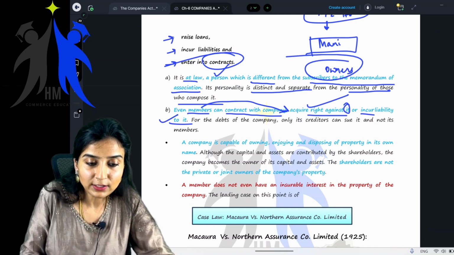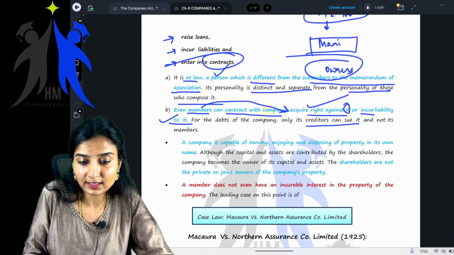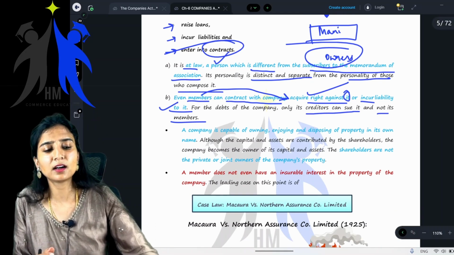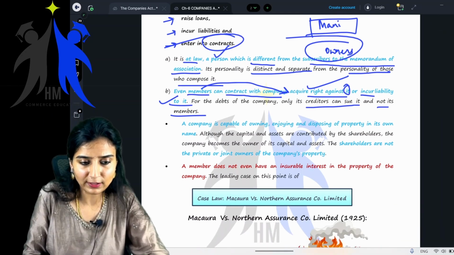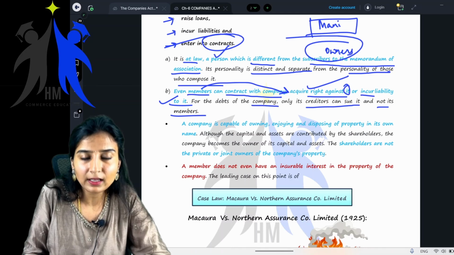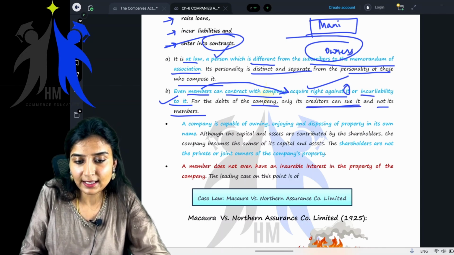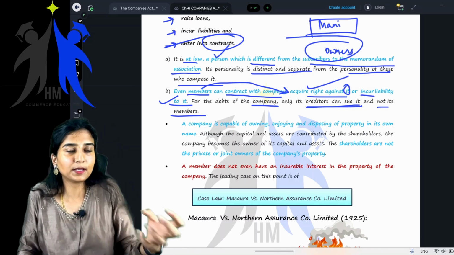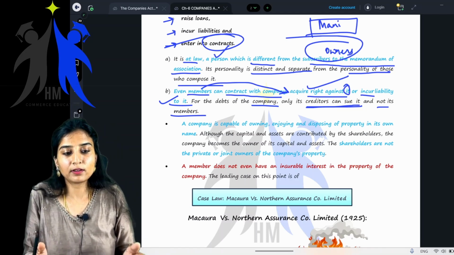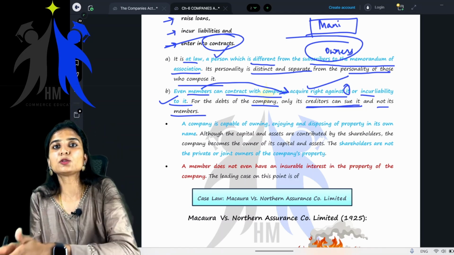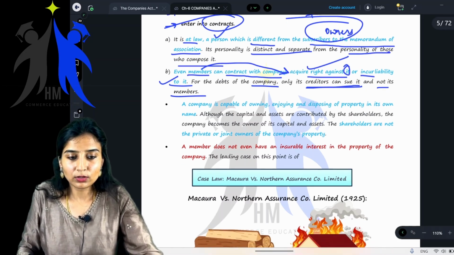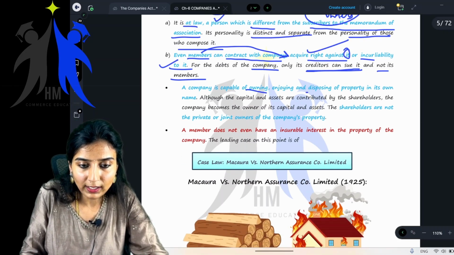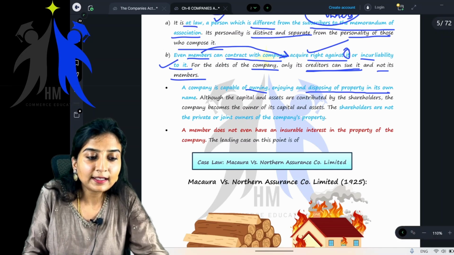For the debts of the company, only its creditors can sue and not its members. Meaning whatever debts the company makes, only its creditors can sue it and not its members, obviously, because the company is different and members are different. Whatever the debts of the company, it only has to pay. Yes or no? Yes, ma'am.